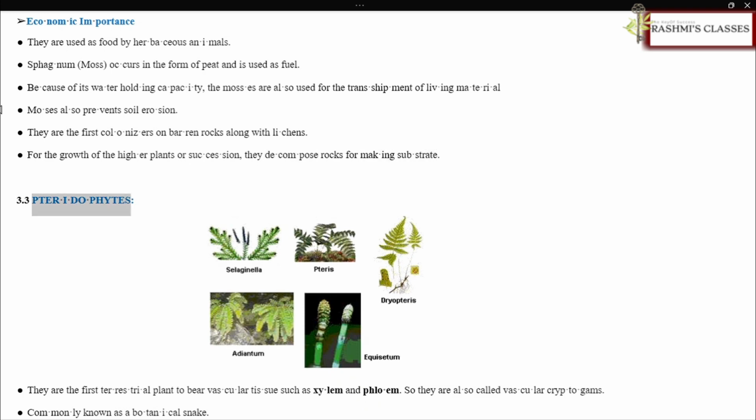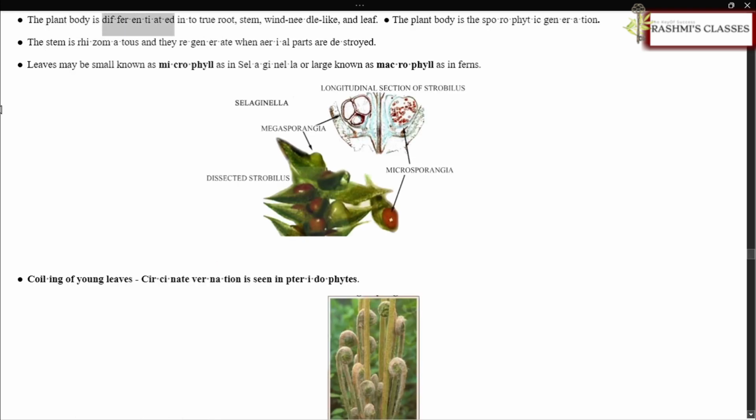3.3 Pteridophytes. They are the first terrestrial plants to bear vascular tissue such as xylem and phloem. So they are also called vascular cryptogams. Commonly known as botanical snakes. The plant body is differentiated into true root, stem, and leaves. The plant body is the sporophytic generation. The stem is rhizomatous and they regenerate when aerial parts are destroyed.